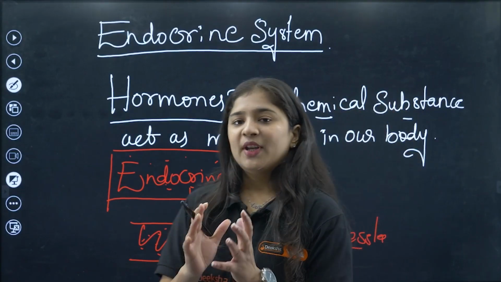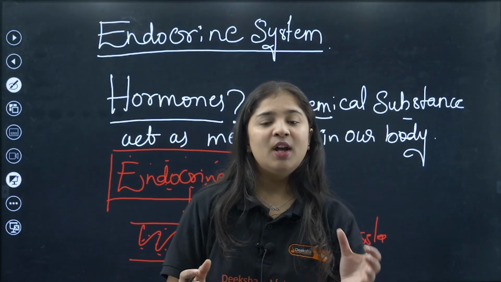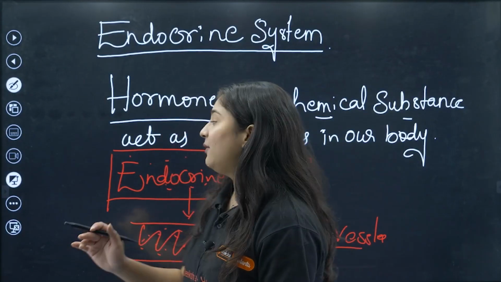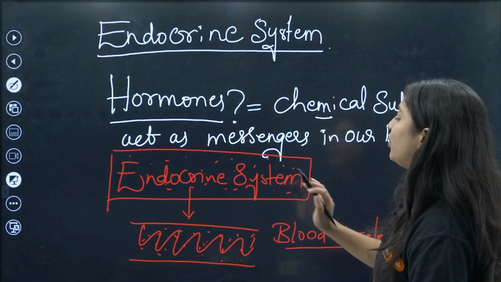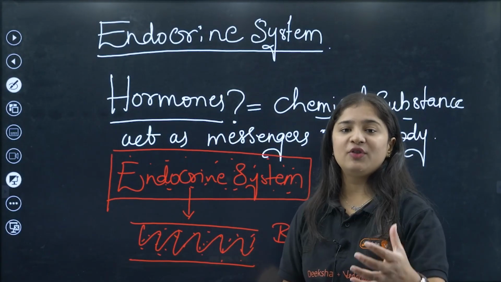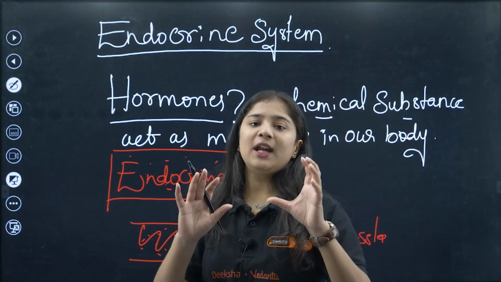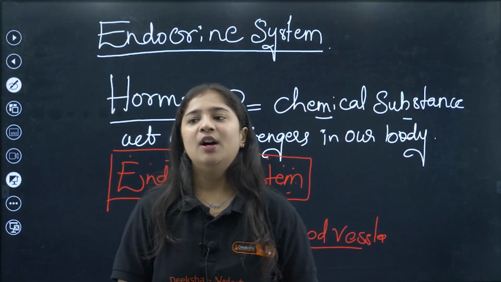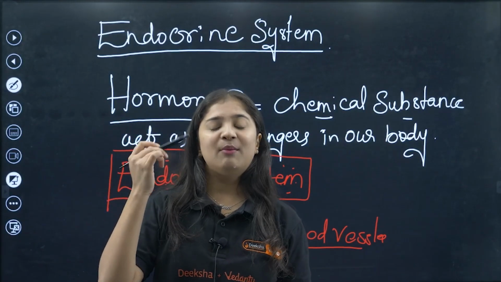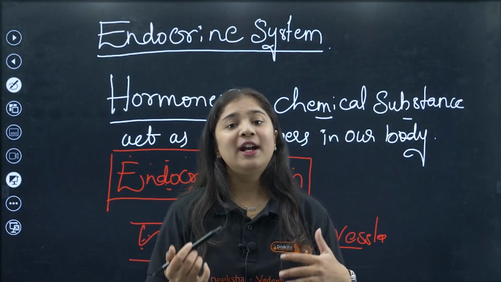In our body there are two types of systems, one is the endocrine system and one is the exocrine system. We will study the exocrine system in higher classes, and for the time being we are studying the endocrine system. Endocrine is the function that releases hormones. It controls only hormones. For example, we have the pituitary gland and hypothalamus, which I have explained previously. These all come under endocrine.